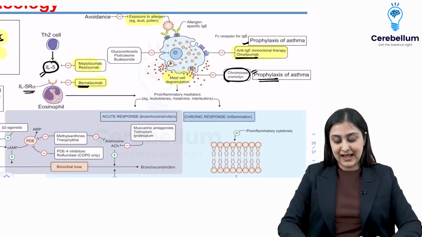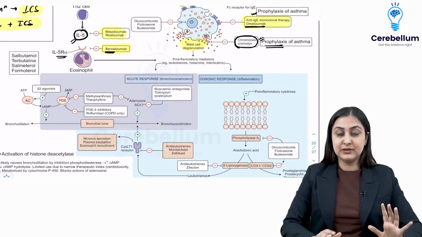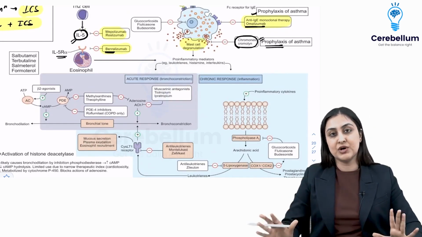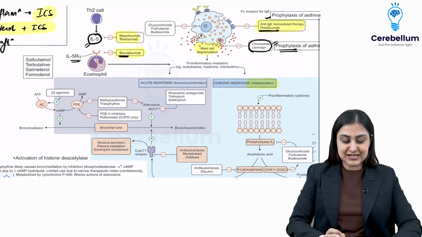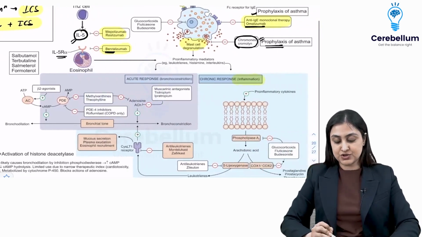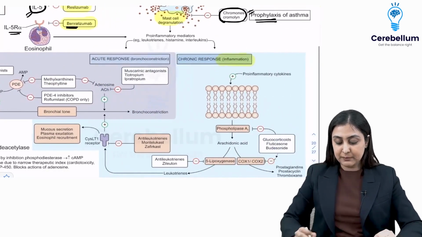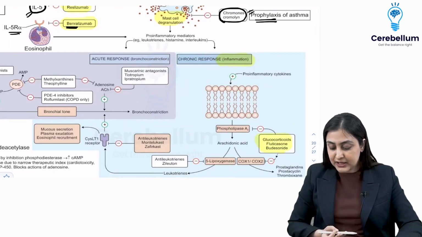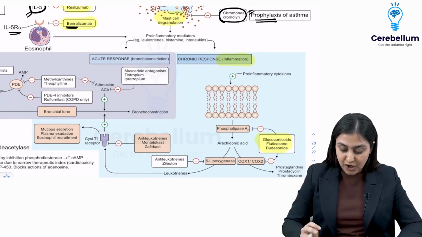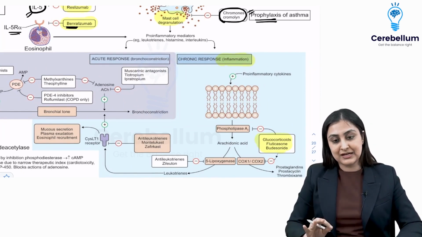Once an asthma attack has happened, now I want to deal with inflammation and I want to cause bronchodilation, isn't it? So how do we reduce inflammation? Just as we discussed, inhaled corticosteroids are the first line. So we want to block the inflammatory cascade. So we use glucocorticoids like fluticasone or budesonide, which block the synthesis of the prostaglandins.